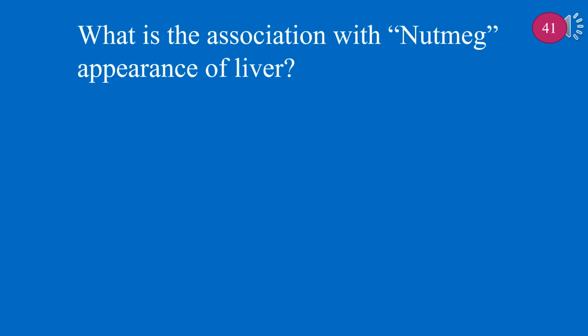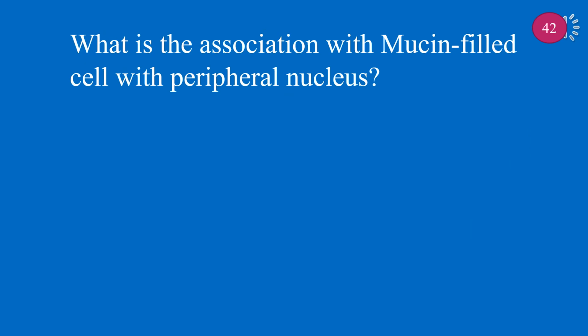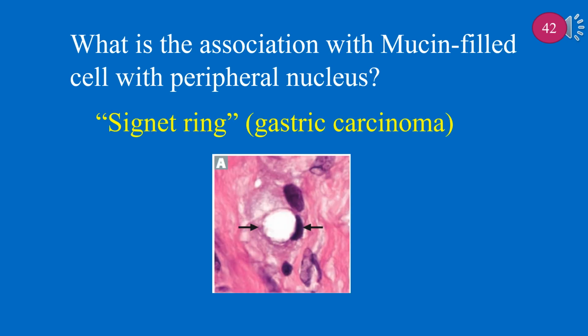What is the association with nutmeg appearance of liver? Nutmeg appearance of liver is associated with chronic passive congestion of liver due to right heart failure, or Budd-Chiari syndrome. What is the association with mucin-filled cell with peripheral nucleus? Mucin-filled cell with peripheral nucleus is related to signet ring, gastric carcinoma.